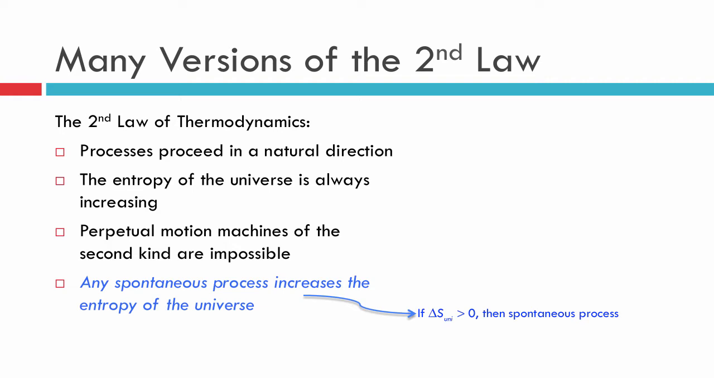Here's the one that's interesting to us because it can finally be given a connection to spontaneity, and that is: any spontaneous process will increase the entropy of the universe. So if I know that the entropy of the universe has increased, then I also know that a spontaneous process occurred. Or vice versa, if the process is spontaneous, then I certainly know that the entropy of the universe has increased. And there are others. This is just a few of them. If you talk to 50 people, you're probably going to get 30 different answers to what the second law of thermodynamics is.